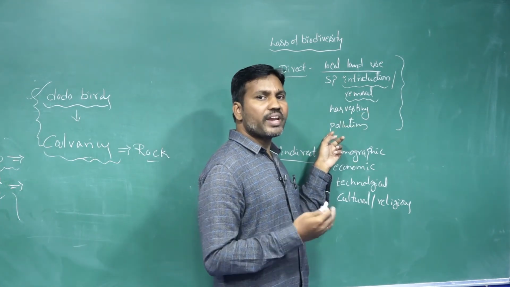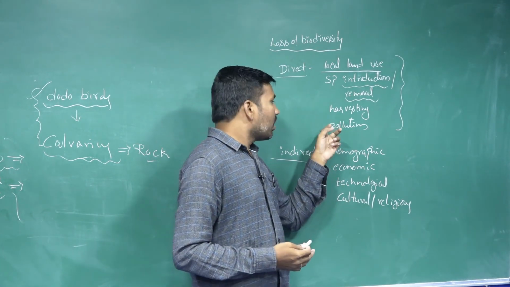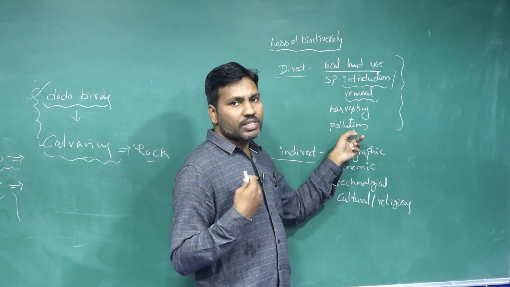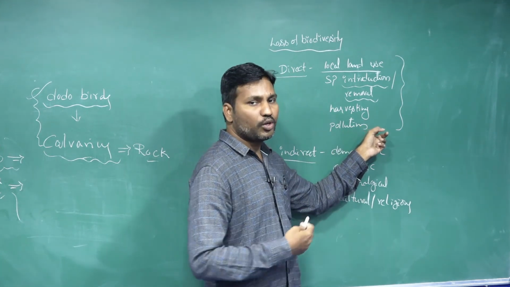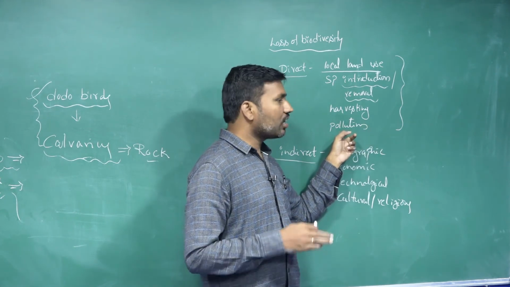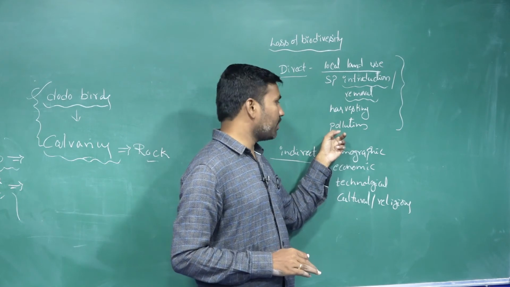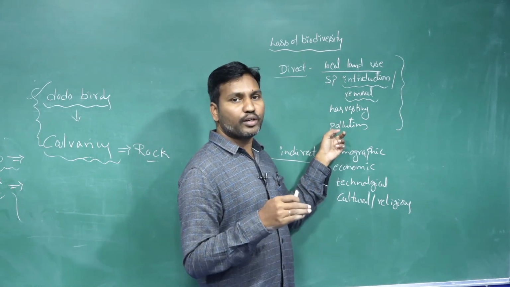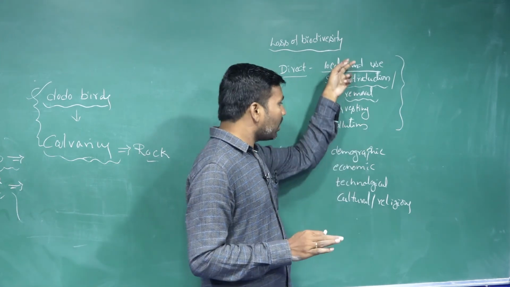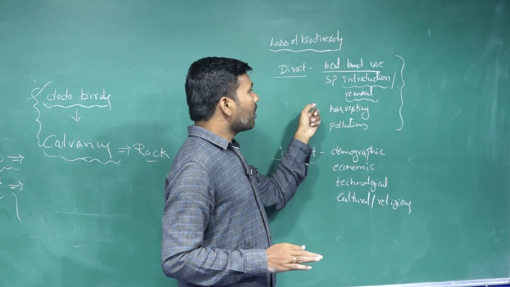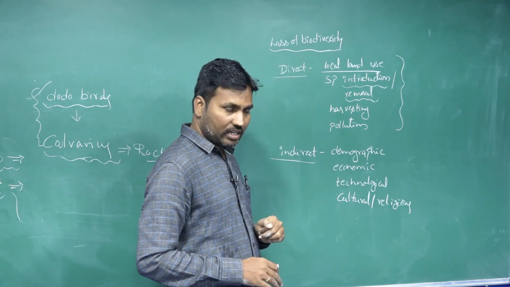Because of human activity, the industrialization or civilization process, different types of toxic pollutants are released. These pollutants cause major effects on biodiversity. The other species are not able to withstand nature because of these pollutants. So these are all direct human activities, and those are reasons for the loss of biodiversity.